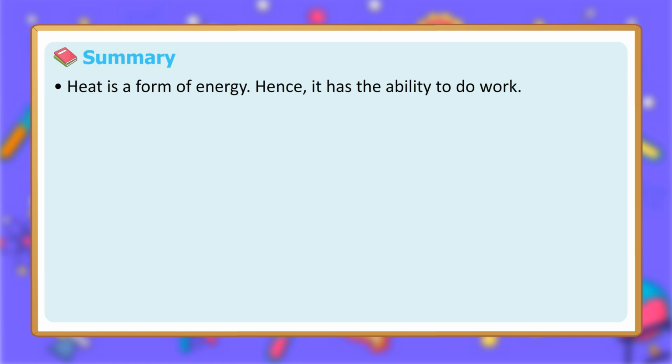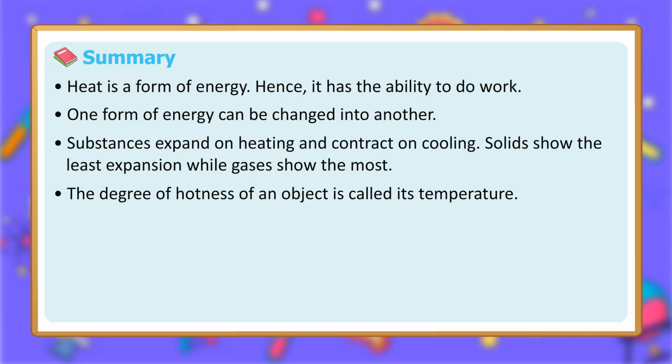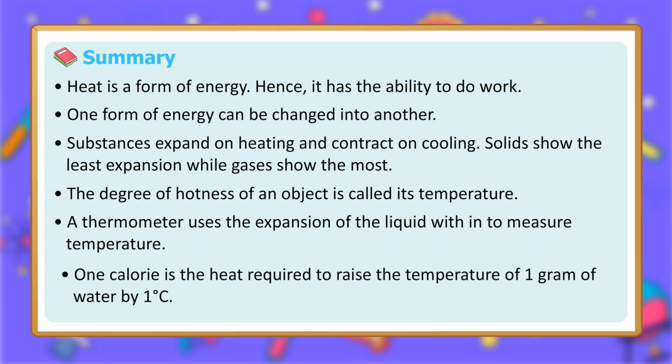Summary. Heat is a form of energy, hence, it has the ability to do work. One form of energy can be changed into another. Substances expand on heating and contract on cooling. Solids show the least expansion while gases show the most. The degree of hotness of an object is called its temperature. A thermometer uses the expansion of the liquid within to measure temperature.